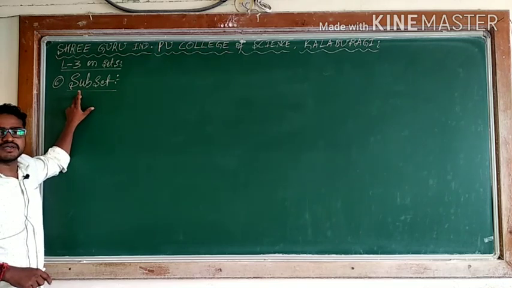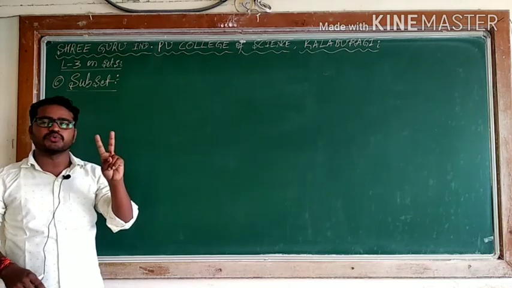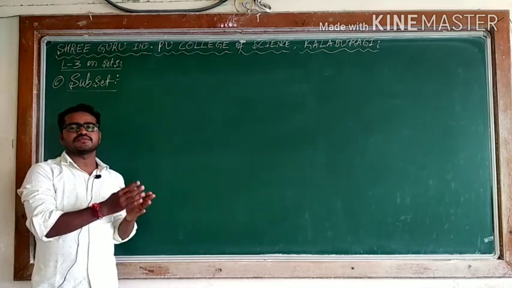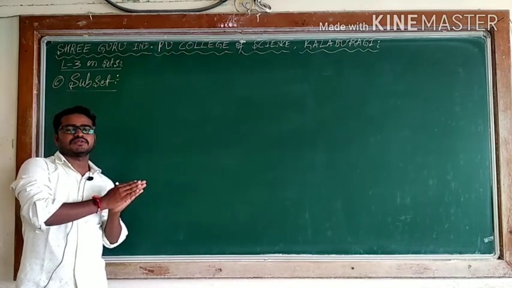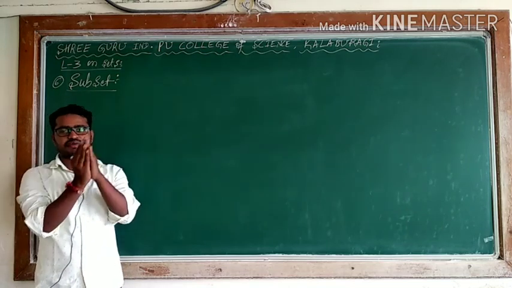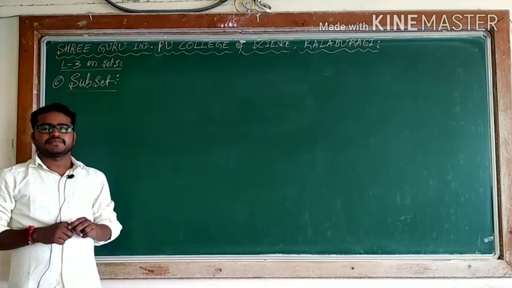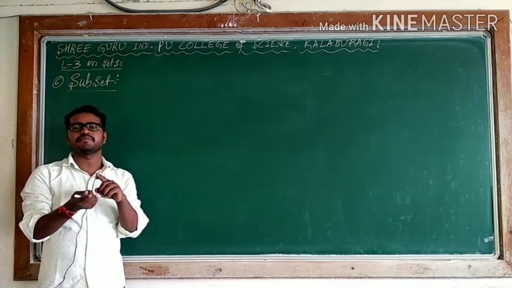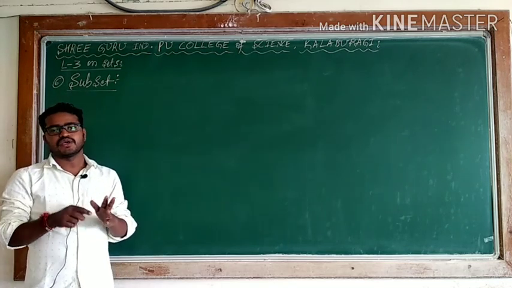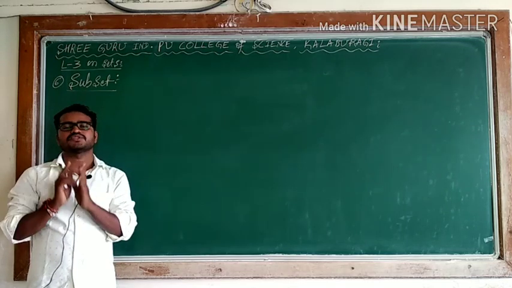So in the case of subset, we will take two sets, means comparing two sets, we will say which one is a subset. The thing is very simple. If A and B are two sets, and you want to say A is a subset of B, meaning is what? Every element of A should belong to B. If B is a subset of A, every element of B should belong to A. Only when you are saying A is a subset of B, every element of the set A is also the element of set B. In that case we can say subset.